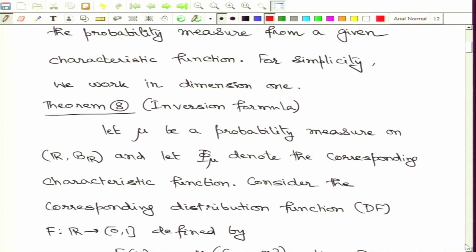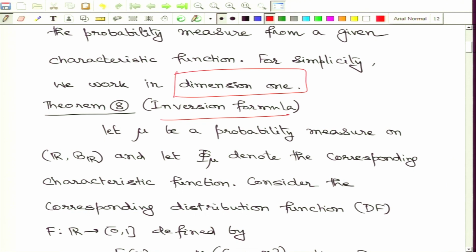For simplicity we are going to work in dimension 1, but all these results can be stated with appropriate notational changes in higher dimensions. The first result that we are going to discuss is called the inversion formula. This is essentially a Fourier inversion formula.